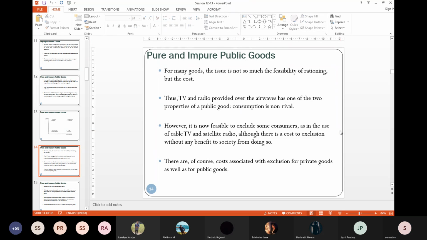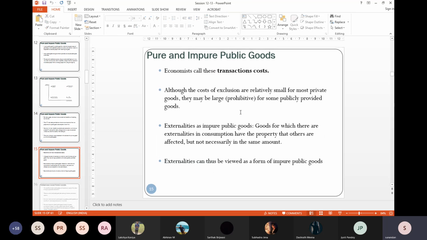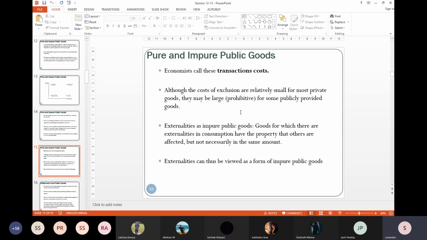So what we're talking about is basically, the feasibility of rationing is not the issue, but the cost. Now, we call this cost transaction costs.